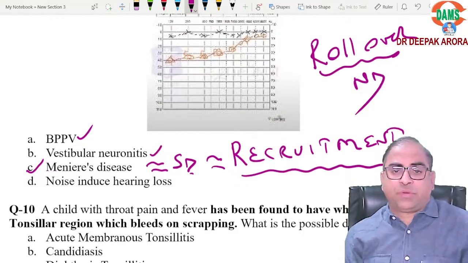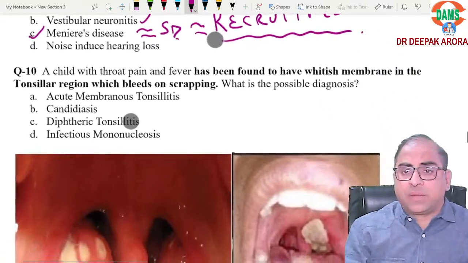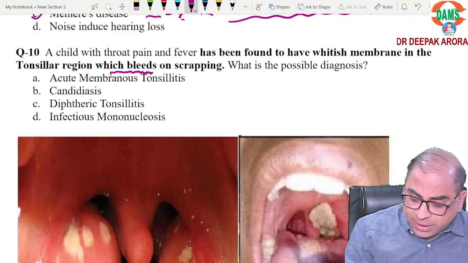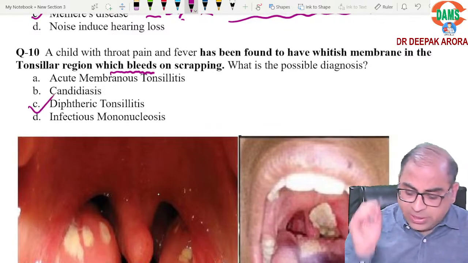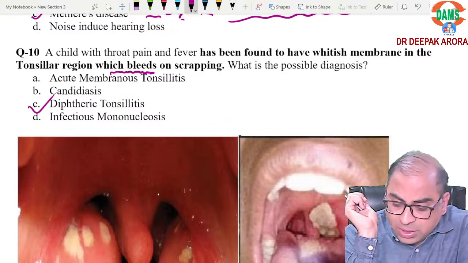Done. Coming to the next one, a child with throat pain who has a white membrane which bleeds. If the membrane bleeds, it will be diphtheria. One of the students is asking to kindly repeat vestibular.